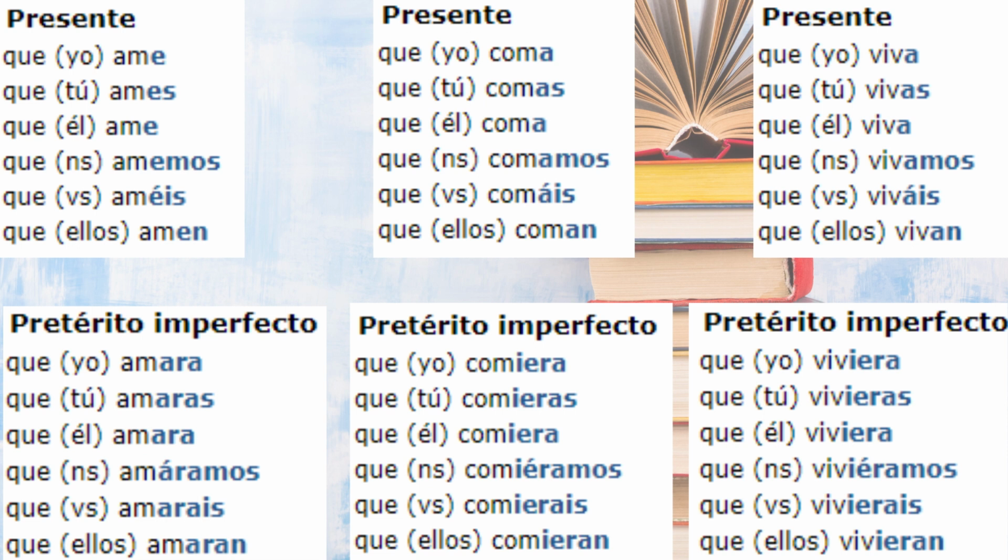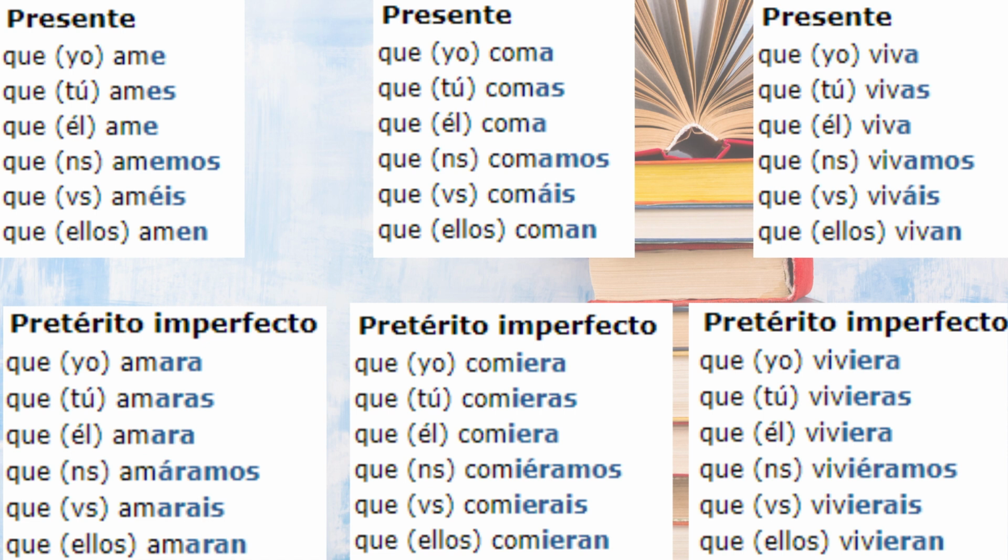As you can see, the last vowel is switched, okay? Why do I say they are switched? It's quite easy, actually. Amar, the infinitive verb, finishes in AR, but the conjugation finishes with the vowel E, right?